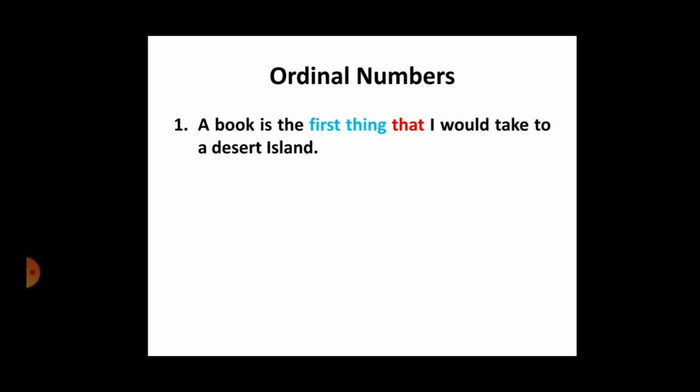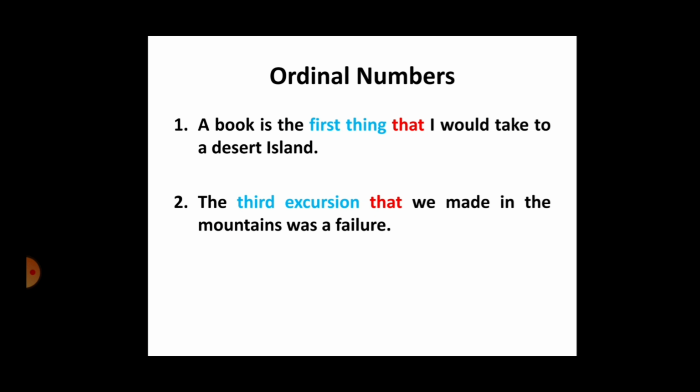A book is the first thing. So when I say first thing, first is the ordinal number. And to refer to the ordinal number, I should use that. And that is what I have done here. Remember. Another example. The third excursion that. So here third excursion is referred to by that.